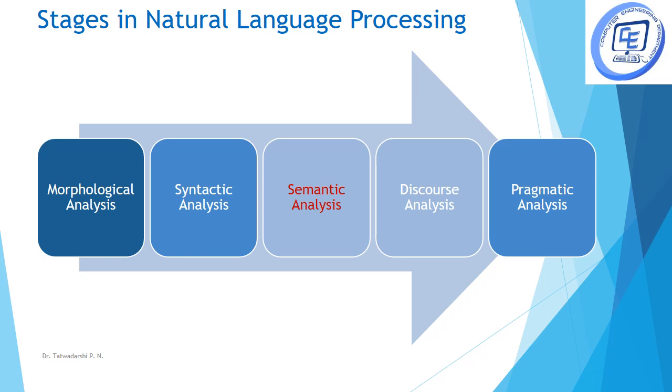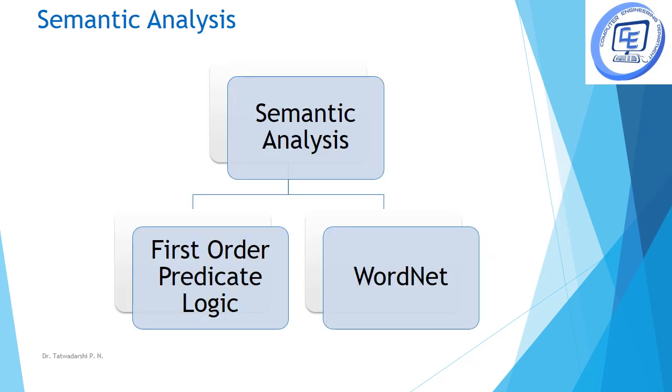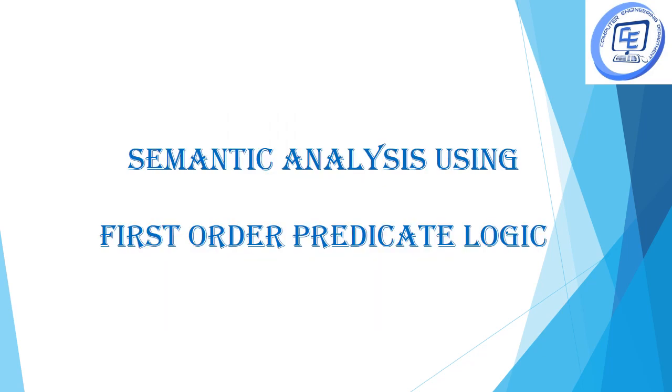We'll focus in this video on semantic analysis. Semantic analysis can be done in two ways, that is, using first order predicate logic or WordNets. Now, let's see how it is done. First, we will see how semantic analysis can be done using first order predicate logic.